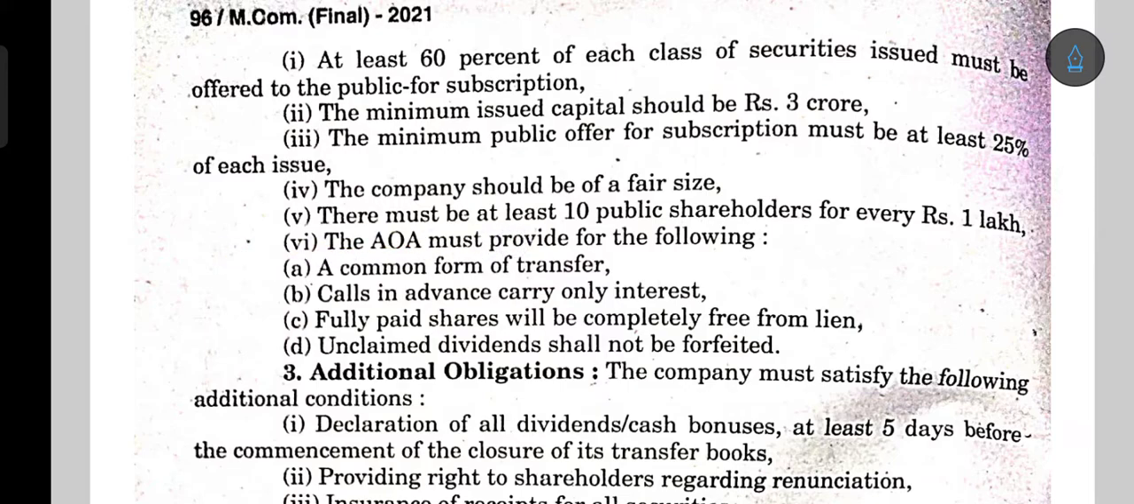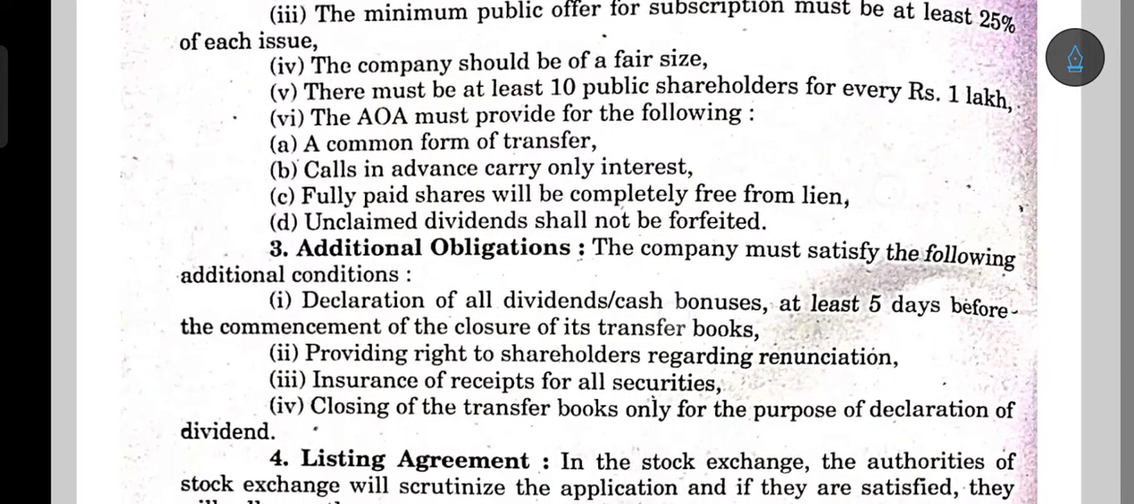The AOA must provide for the following: a common form of transfer, calls in advance carry only interest, fully paid shares will be completely free from lien, and unclaimed dividend shall not be forfeited. These should all be there in your article of association.